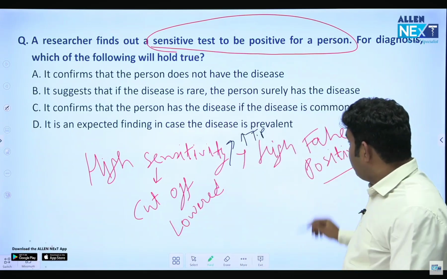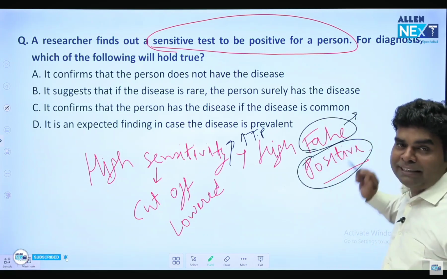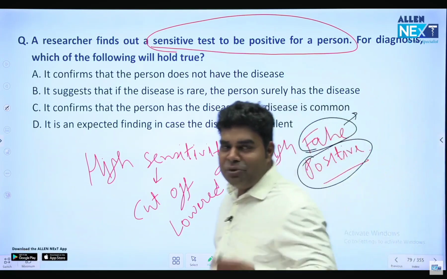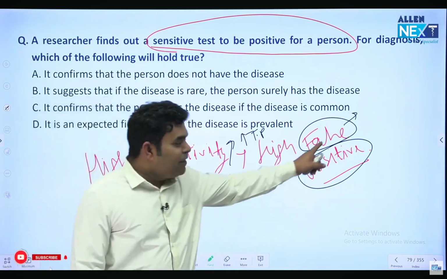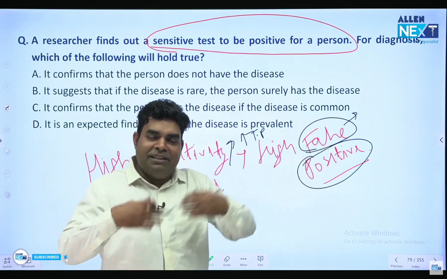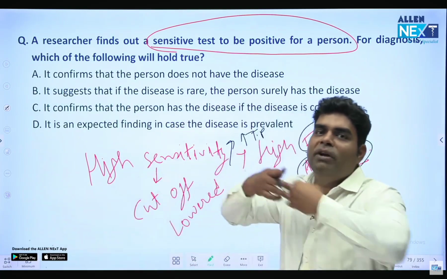And they are the students who are false positive. False means not studied but pass. Like recently the news came that a student had minus 13 mark in NEET and he got radiology. So that was false positive. He passed without studying. So when you lower the cutoff, a lot of those people will come who don't have the